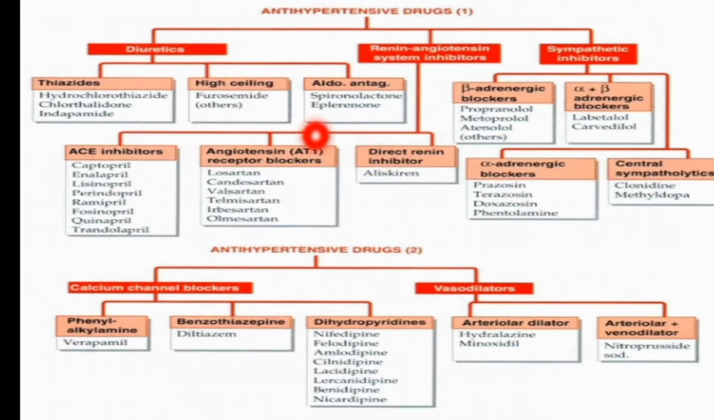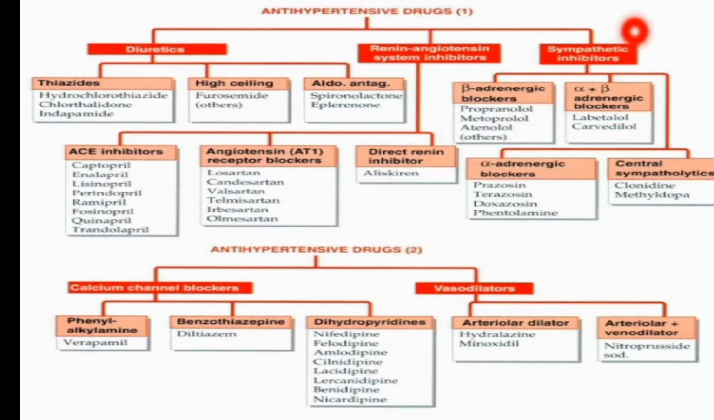Coming to the first class, the diuretics. The diuretics are of three types: thiazides, high ceiling, and aldosterone antagonists. Examples are hydrochlorothiazide, furosemide, and spironolactone. Then the RAS system inhibitors, that is, renin-angiotensin system inhibitors: ACE inhibitors, AT1 blockers, and direct renin inhibitors. Captopril and lisinopril come under ACE inhibitors. Coming to the ARBs, sartans like losartan and candesartan, and the direct renin inhibitor is aliskiren.